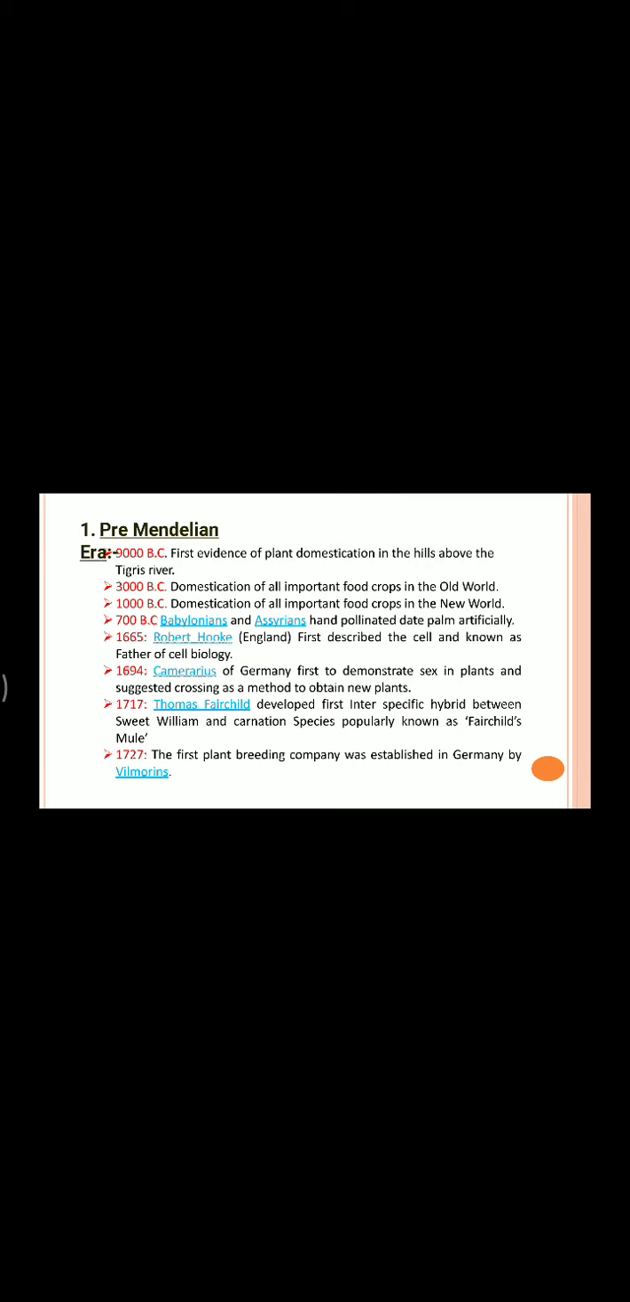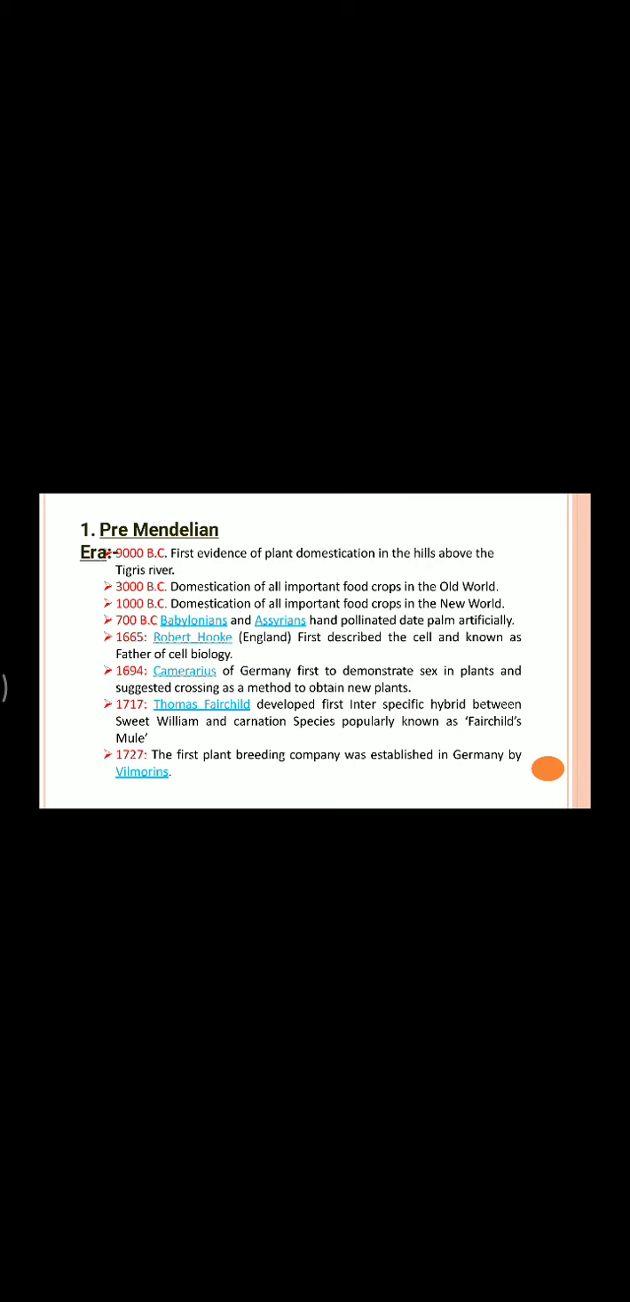Then in 1665, Robert Hooke, a native of England, first described the cell and is known as the father of cell biology. In 1694, Camerarius of Germany was the first to demonstrate sex in plants and suggested crossing as a method to obtain new plants. Then Thomas Fairchild developed the first interspecific hybrid between Sweet William and Carnation species, popularly known as Fairchild's mule.